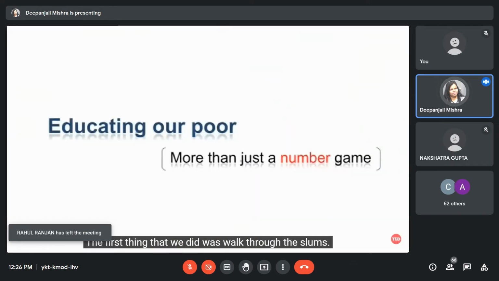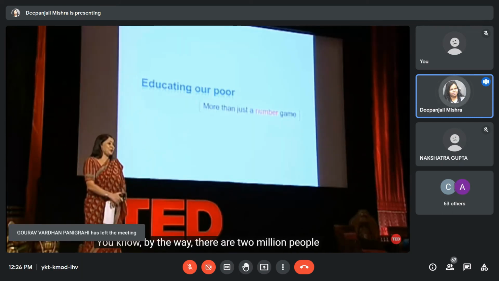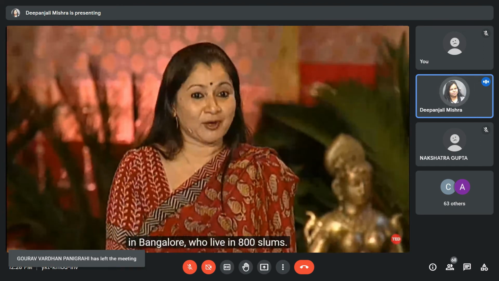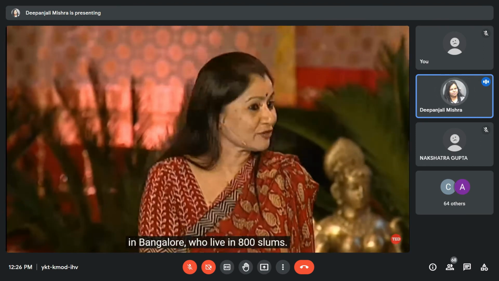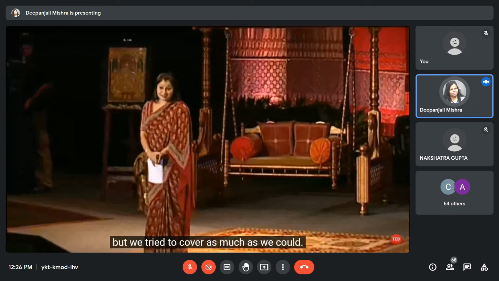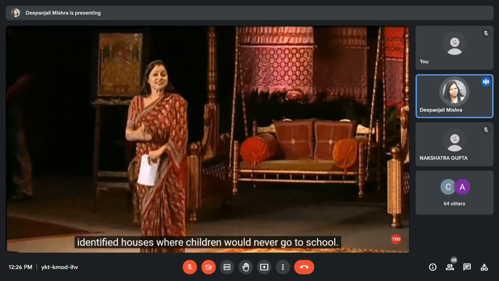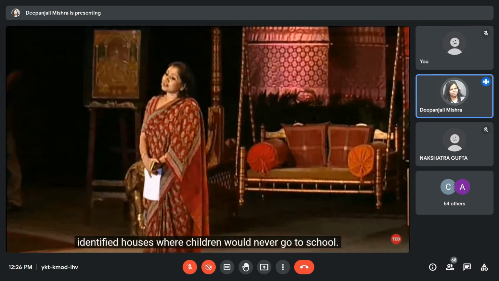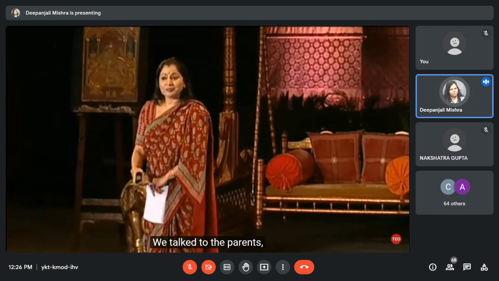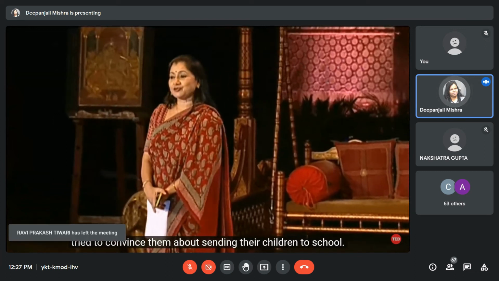The first thing that we did was walk through the slums. By the way, there are 2 million people in Bangalore who live in 800 slums. We couldn't go to all the slums, but we tried to cover as much as we could. We walked through these slums, identified houses where children would never go to school. We talked to the parents, tried to convince them about sending their children to school.